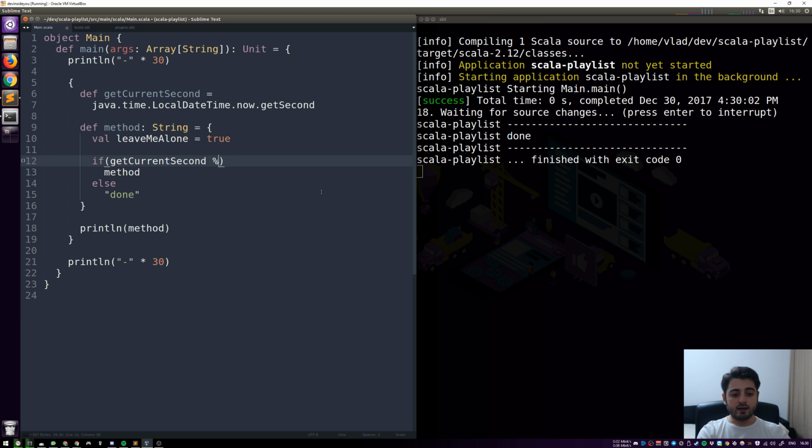We're going to say if the rest division by 5. This percentage symbol is a common operator used in programming for the modulo operation, and modulo is the division without rest. So it gives you the rest. If this is not equal to 0, then we're somewhere between 0 and 5, between 5 and 10, between 10 and 15. So if we're there, just keep calling the method. Otherwise, just say that we're done, and let's see what's going to happen.